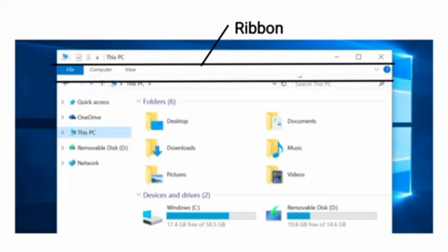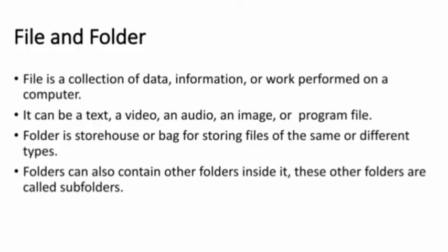By clicking on Computer, it will allow us to perform tasks on the windows also, such as properties and access media. And fourth, by clicking the View option, it will allow us to change layout, show or hide items and so on.